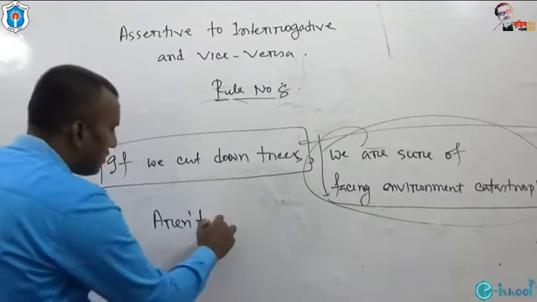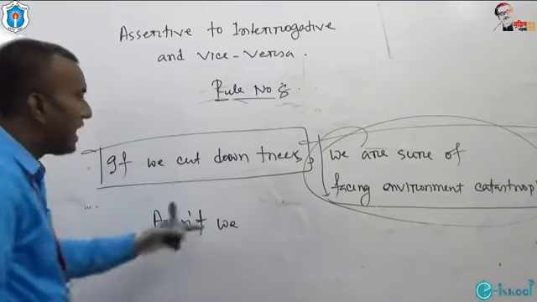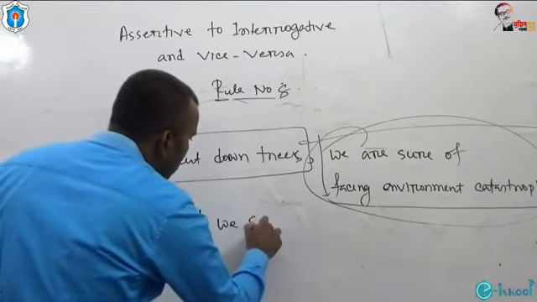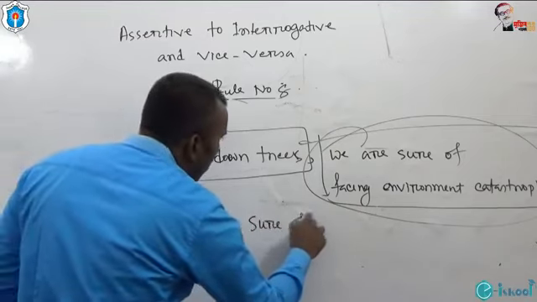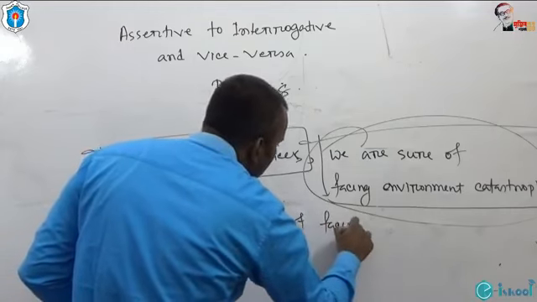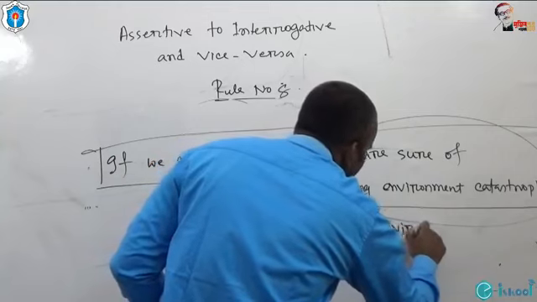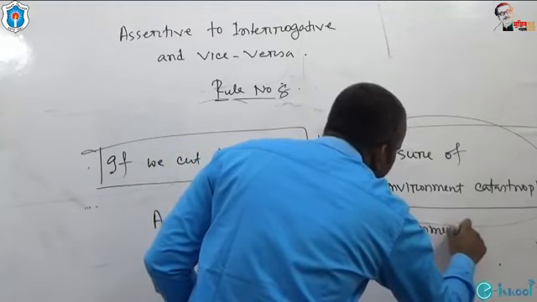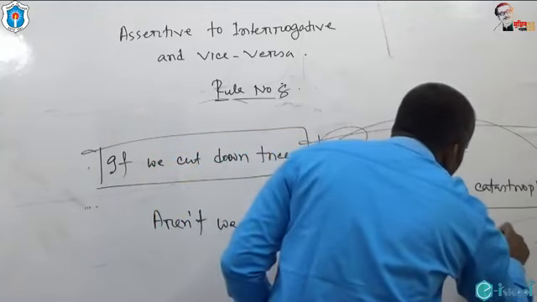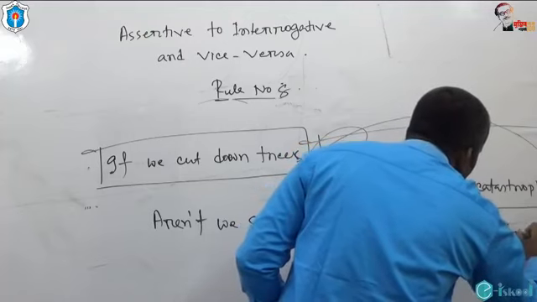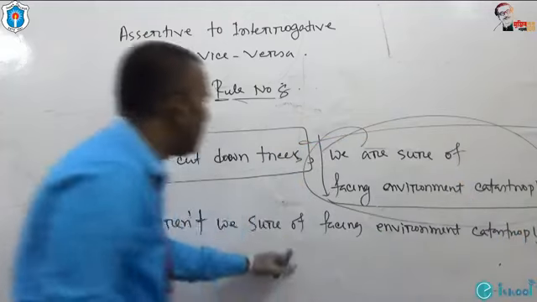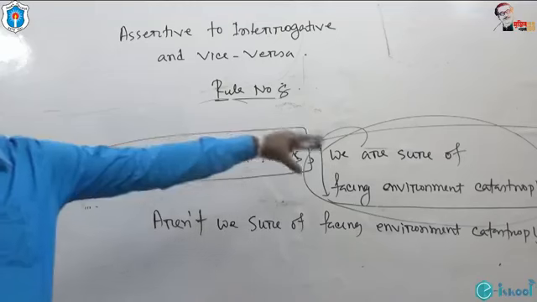What is the subject? We. Aren't we sure of facing environment catastrophe? Then the subordinate clause will be written.